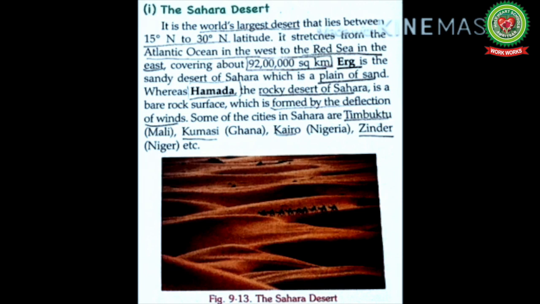Here the word bare rock means barren rock surface, which is formed by the deflection of winds. It means Hamada is a type of desert consisting of high, largely barren rock plateau, where most of the soil is removed by the deflection of the winds, means change of the direction of the winds due to rotation of the earth. Some of the cities in Sahara are Timbuktu, Kumasi, Cairo, Zinder, etc.